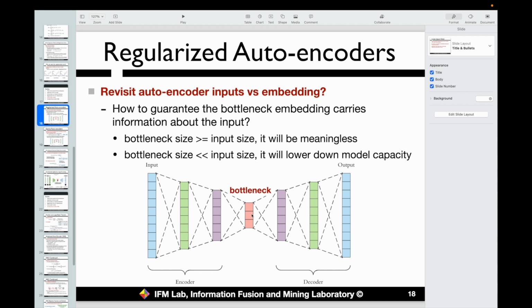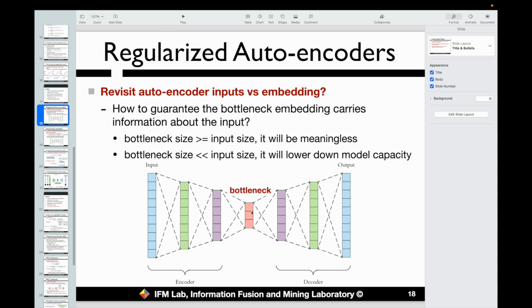Then the question comes, we normally have to decide the bottleneck layer size or dimension very well. We need to balance between carrying the information about the inputs and also ensuring the capacity of the model as well. We need to balance between them, right? Then the question will be, how can we decide this bottleneck layer size? People have different ideas, right? Someone may say we can just design the bottleneck layer manually with different options and try them, right?